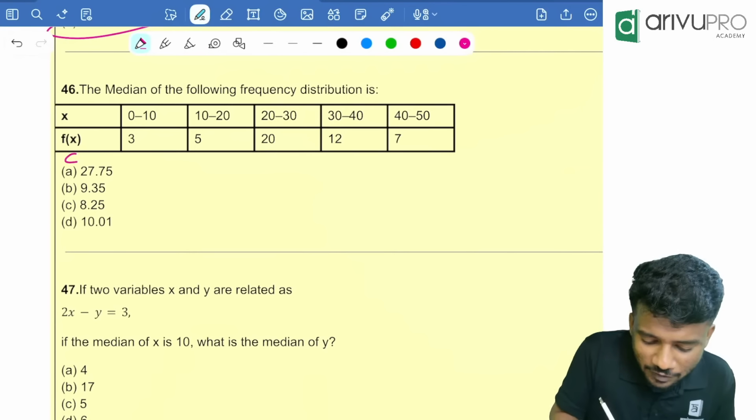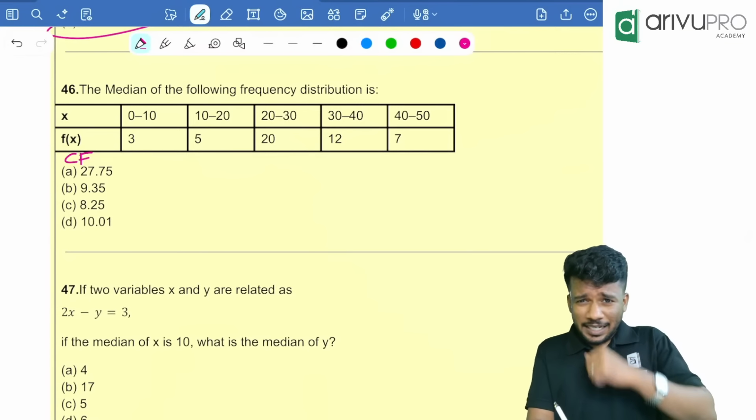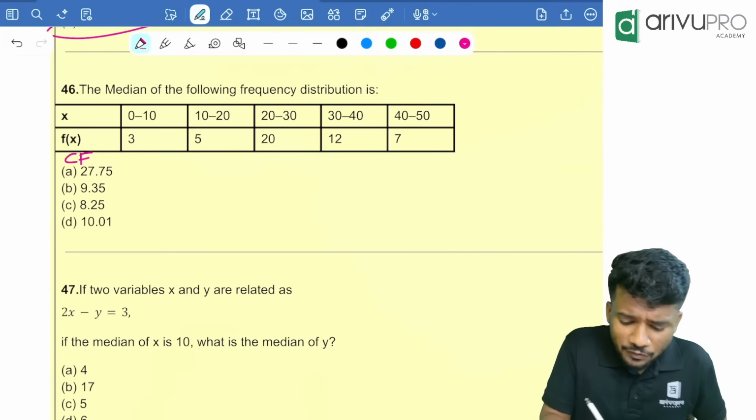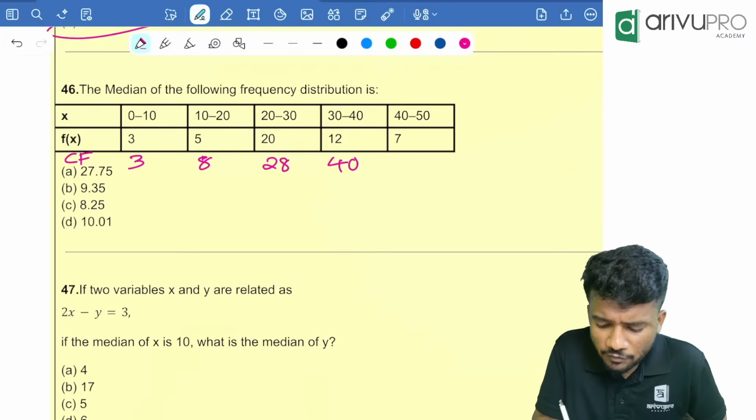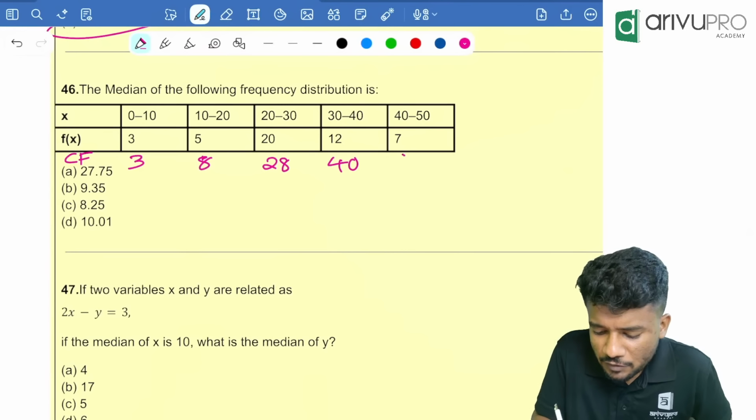So for that we will find the less than cumulative frequency, or CF value. 3 plus 5 is 8. 8 plus 20 is 28. 28 plus 12 is how much? 40. 40 plus 7 is 47. So first step is done.